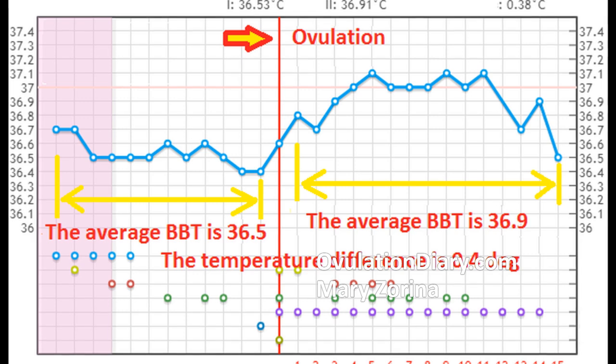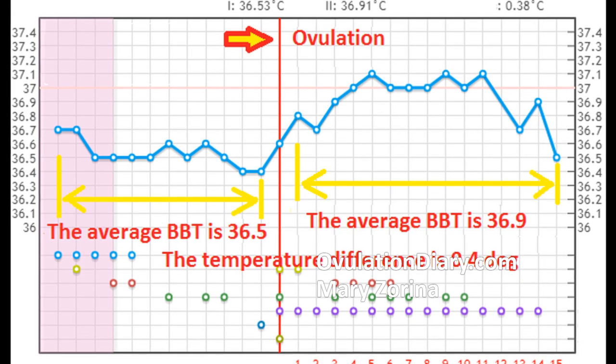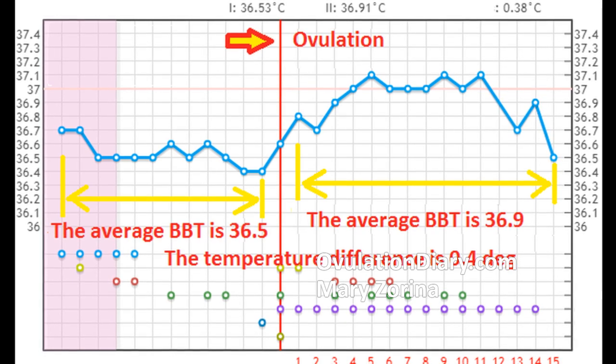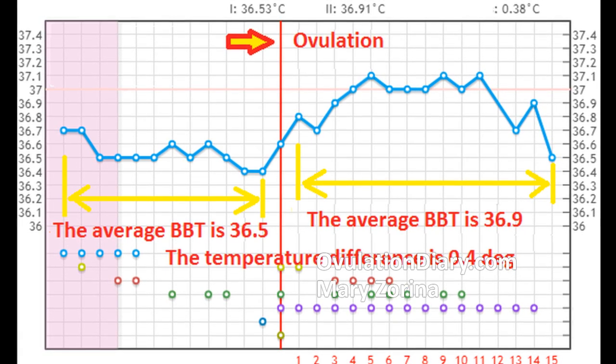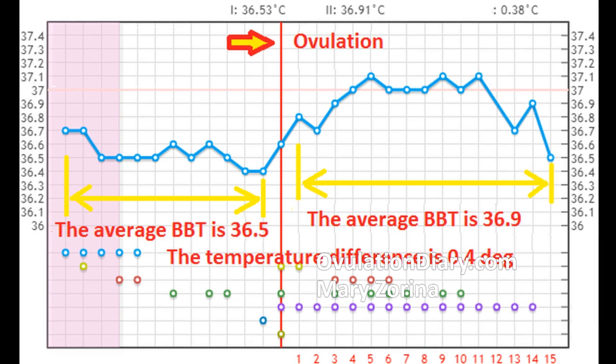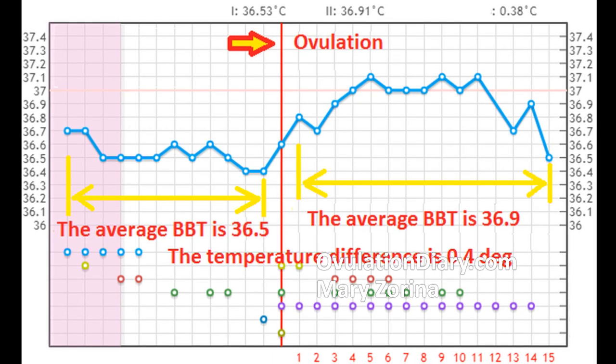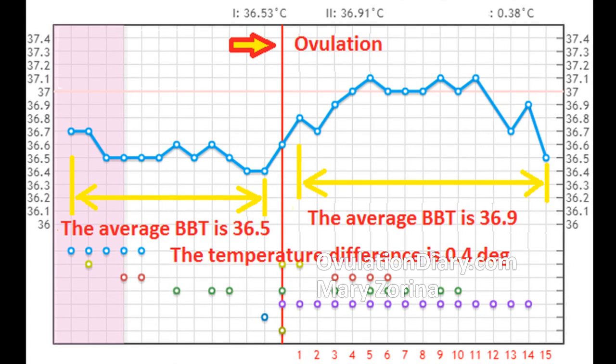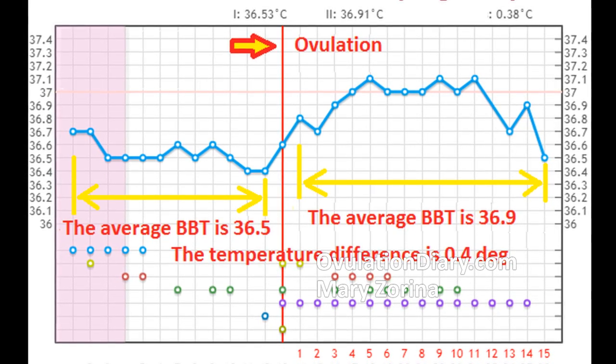If the basal body temperature decreases before menstruation, somewhere in a day or two, fertilization most likely did not occur in this cycle. Here you can see how the basal body temperature drops before menstruation because the yellow body ceases to produce progesterone. If the basal body temperature drops and rises in different phases of the cycle.